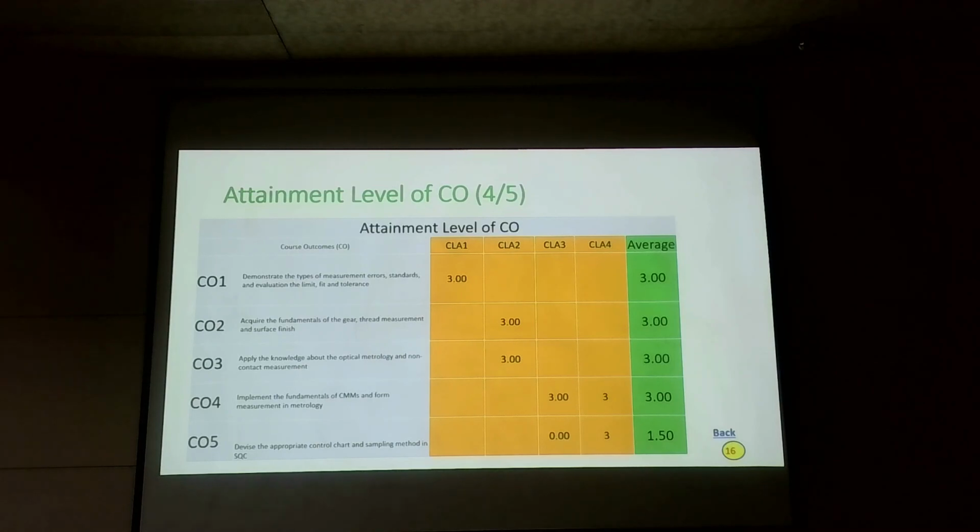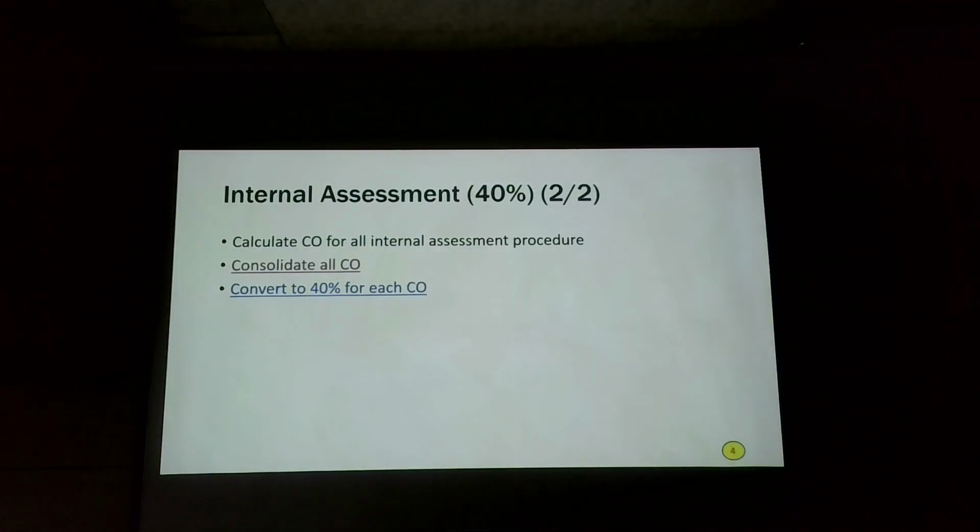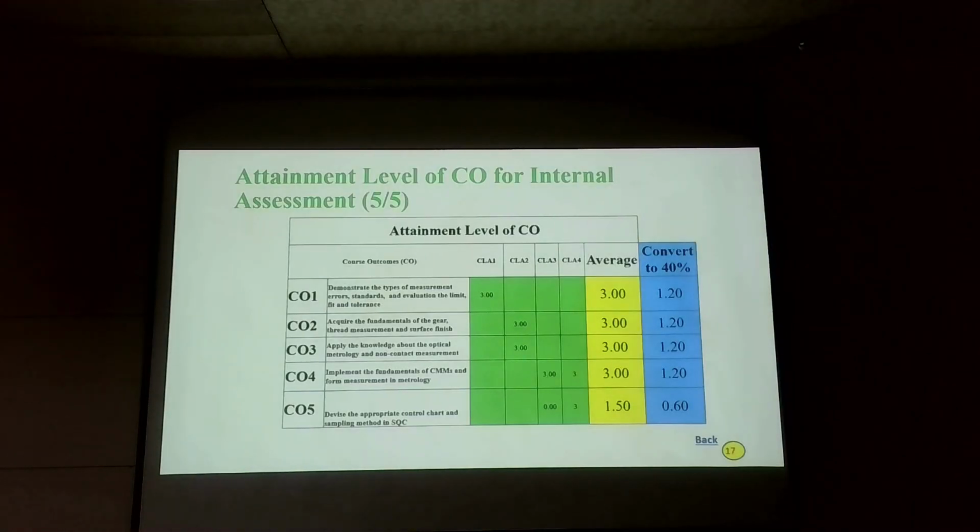Okay, back. Now converted into 40% of ECO. So now this average value multiplied by 0.4, you are getting this value.